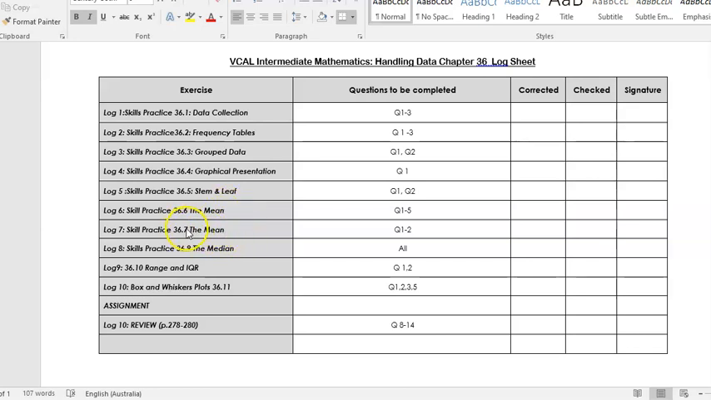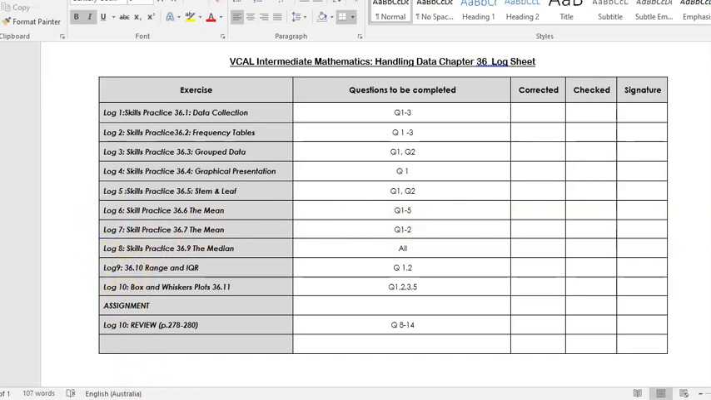The only difference is 36.7 shows you the calculator way of working out the mean using the functions on there. I'm not going to bother with that. In fact, I unfortunately don't have the emulator on my computer to show you this. So for now, just answer questions 1 and 2 like you would normally do to work out the mean, the skill from Log 6. And once you've attempted those questions, you can have a watch of the rest of this video for Log 8, the median.